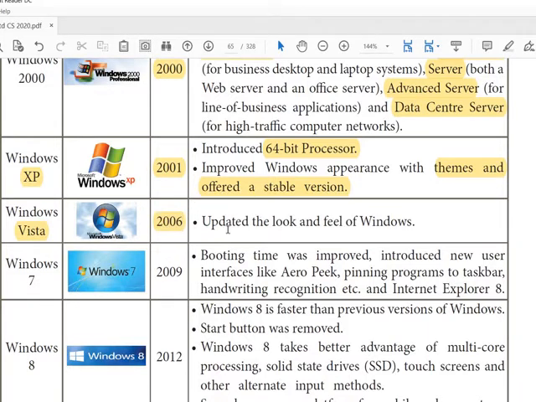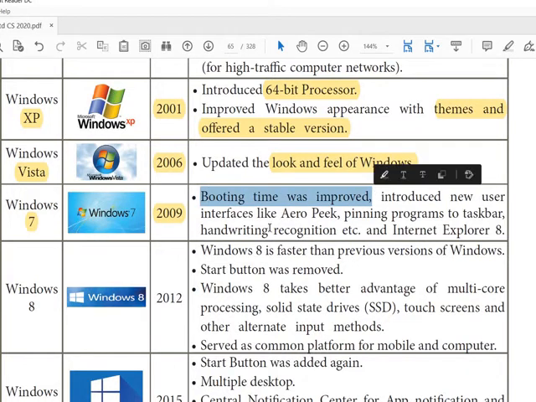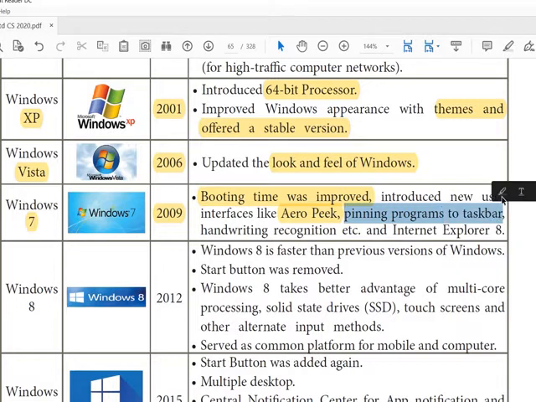You can even remember these icons. Updated the look and feel of Windows. So look and feel, it may be asked for in one word. Then Windows 7, 2009. Booting time was improved. Introduced new user interface features like Aero, pinning programs to the taskbar, handwriting recognition, etc., and Internet Explorer 8. Pinning programs to the taskbar means we can easily open an application by keeping the program in the taskbar.